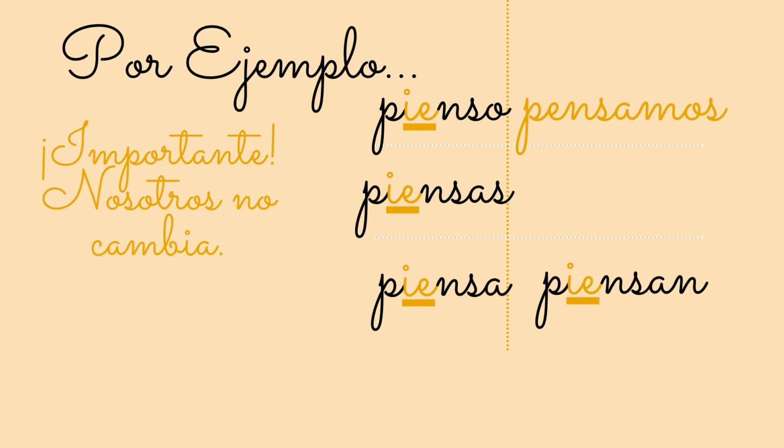Now, nosotros pensamos. This is special because nosotros does not change. The rule of E to IE does not apply here. Thus, we will attach the same ending with no stem change. Finally, following the pattern of the previous verbs, ellos, ellas, ustedes piensan.